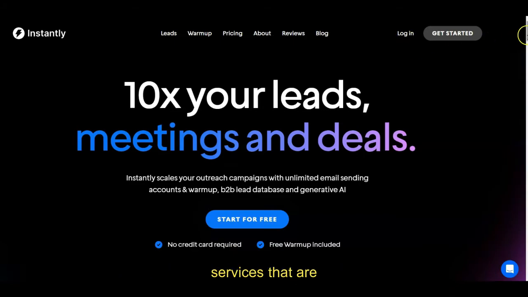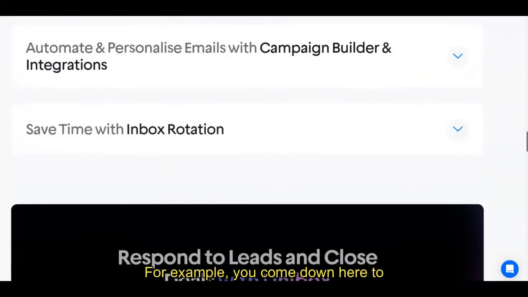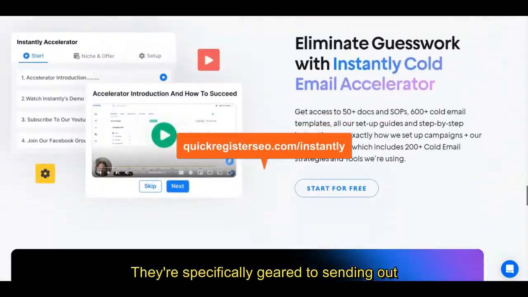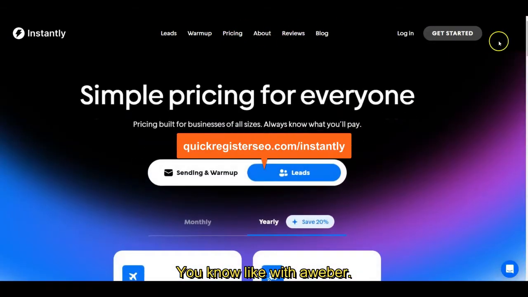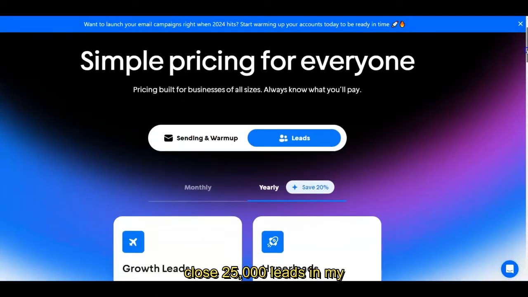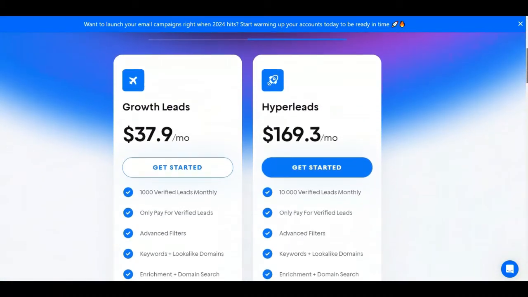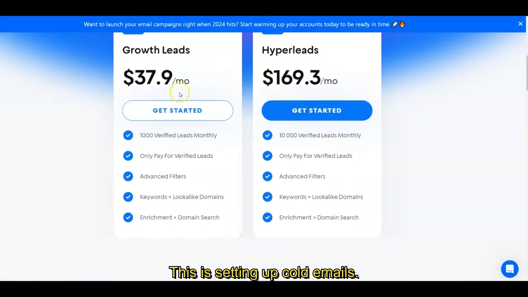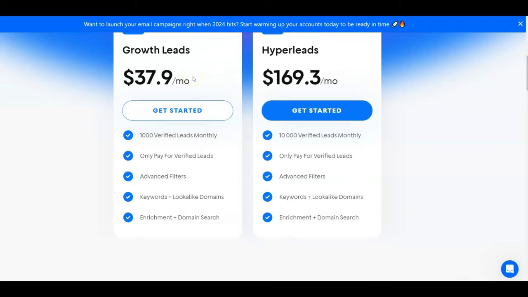You can get these services that are geared towards sending out cold emails, and they're very good. For example, you come down here to Instantly, they're specifically geared to sending out these cold emails, and you can come to their pricing here and you see, like with Aweber, I have close to 25,000 leads in my account. But this is a whole different ballgame, all right? This is sending out cold emails. And so they'll give you 1,000 emails verified monthly for $37 a month. Okay, because you're going to be sending out like individual emails.